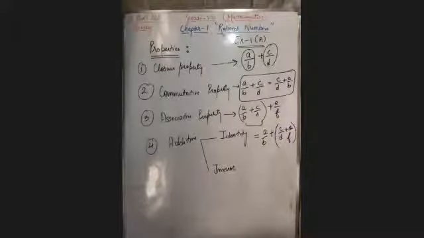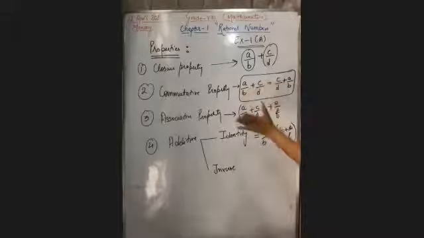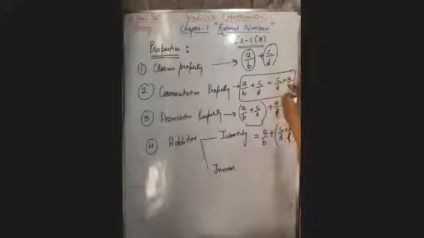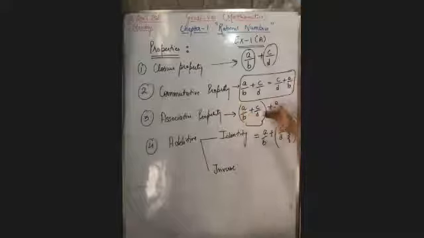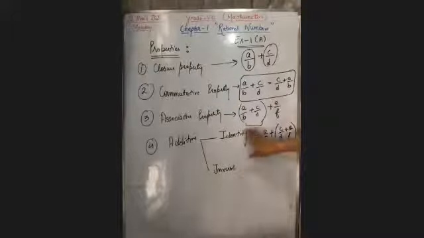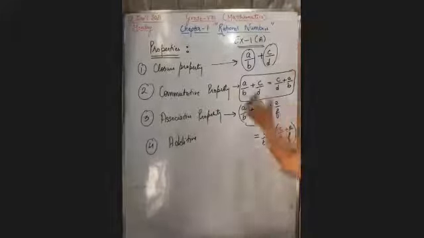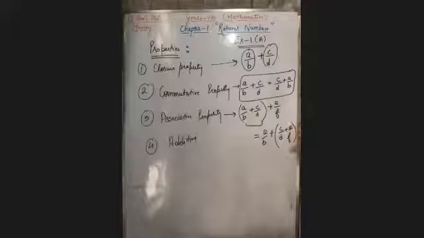Are you getting my point? Here, see, in both the left hand side and the right hand side, the values are the same. Only I'm adding first of all this and this. Here I'm adding first of all this and this. The answer will be the same. What they're saying is that here also all these three rational numbers are the same: a upon b, c upon d, e upon f, all are the same.